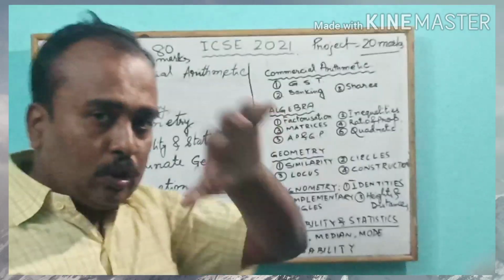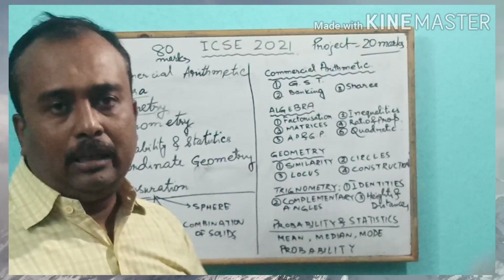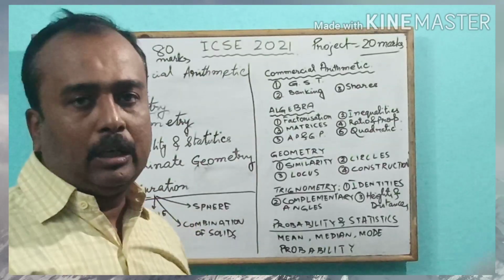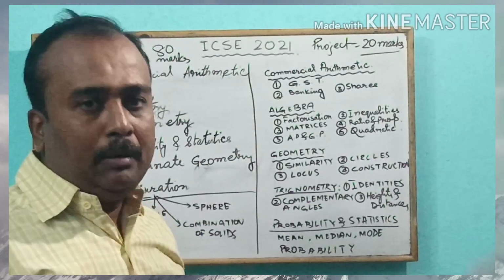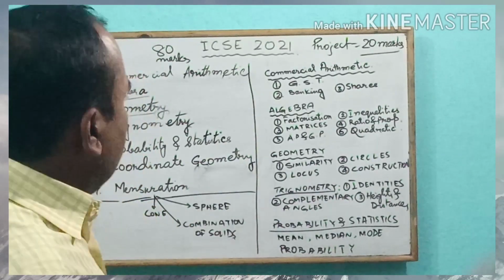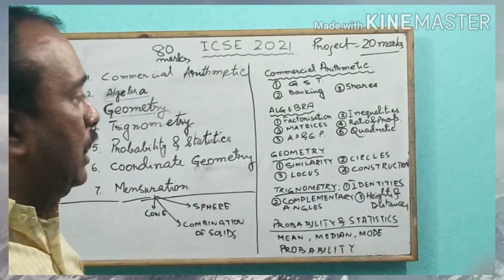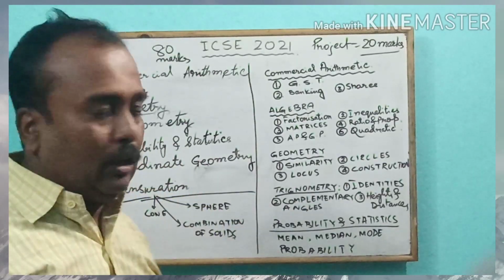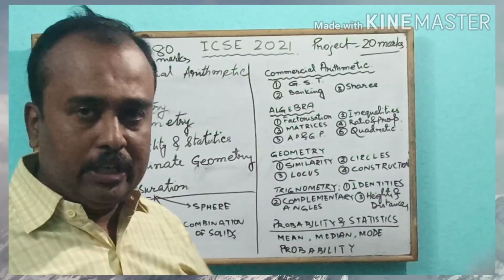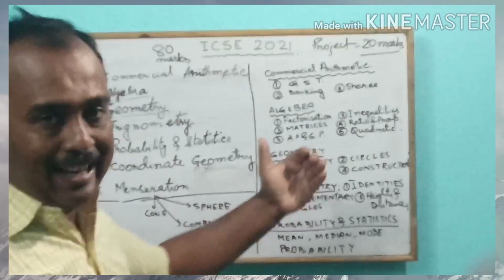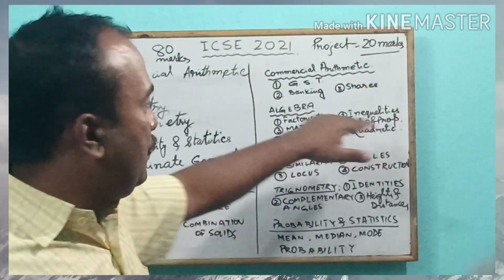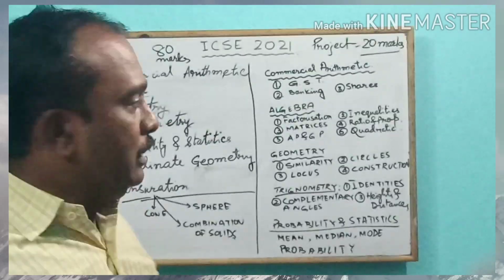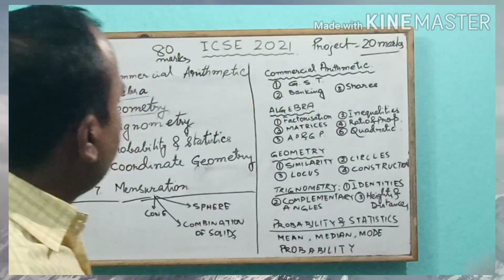Anyway, there are a lot of chapters also you can see in the contents of your book, but I have categorized the contents into major parts. First of all, we have the commercial arithmetic. In commercial arithmetic, we have three chapters. They are the GST, that is goods and services tax, which has been introduced since last year, banking, and shares and dividend. So this is the commercial arithmetic portion.